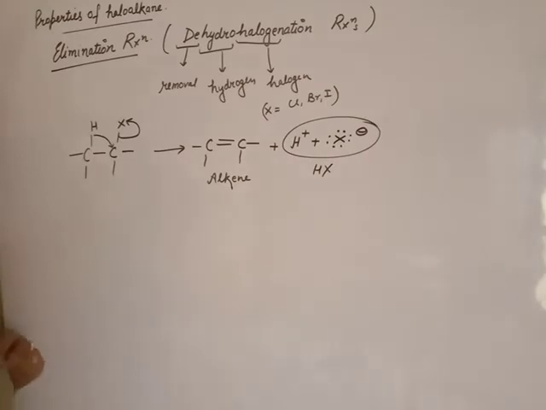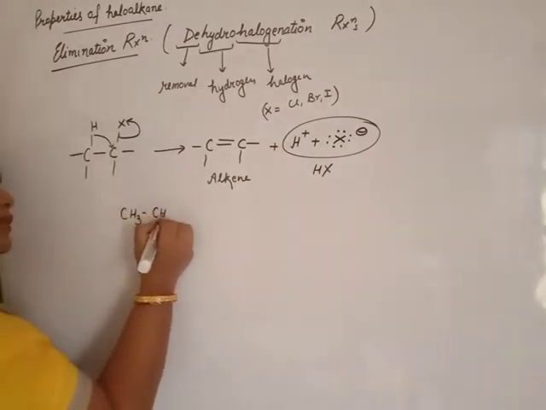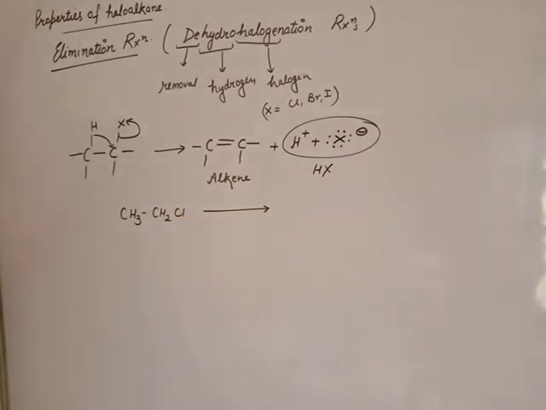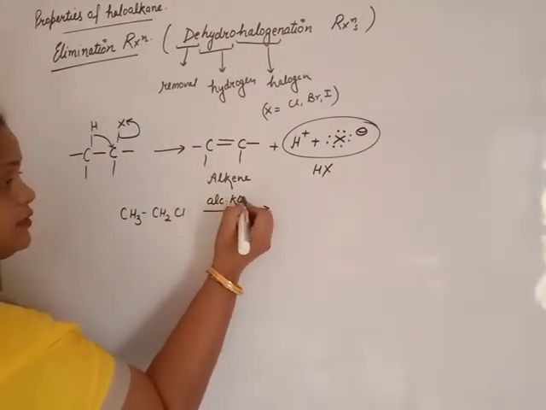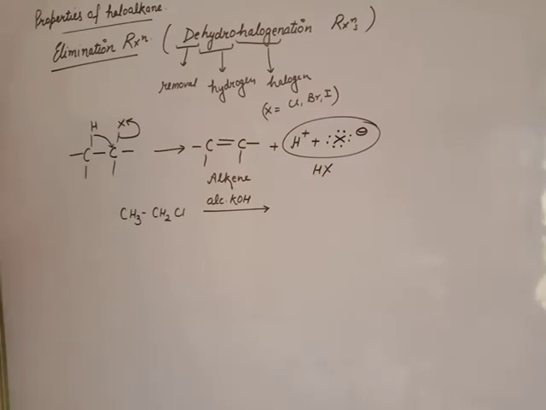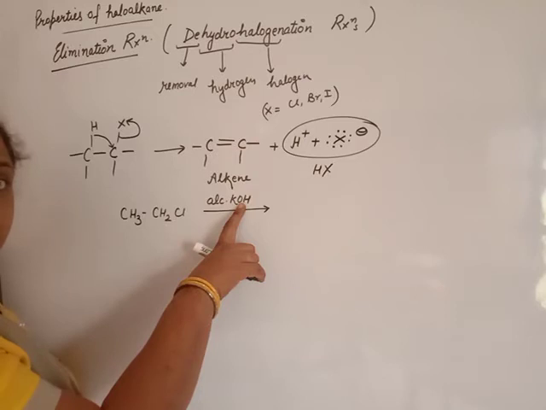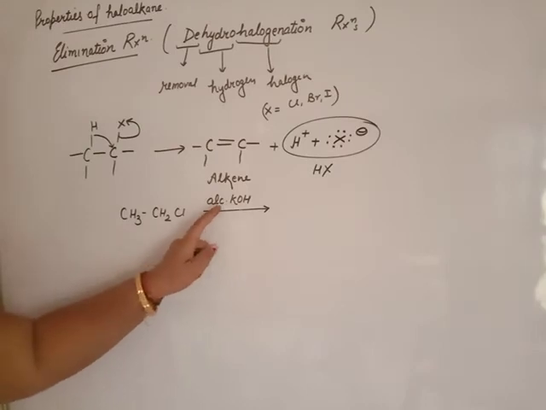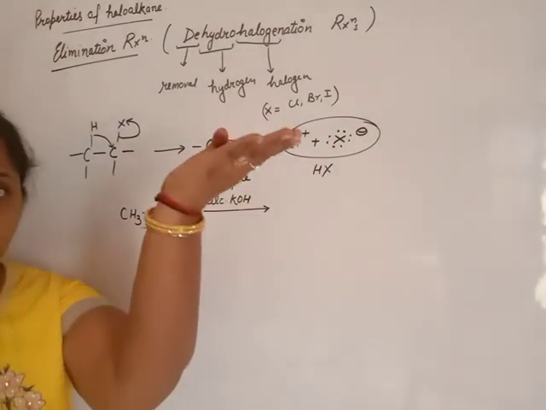Beta, suppose you have chloroethene. The dehydrohalogenating agent is alcoholic KOH. Alcoholic KOH. Beta, here ionic nature is reduced and covalent nature is increased because there is no water. KOH is dissolved in alcohol. Their ionic character decreases, covalent character increases.